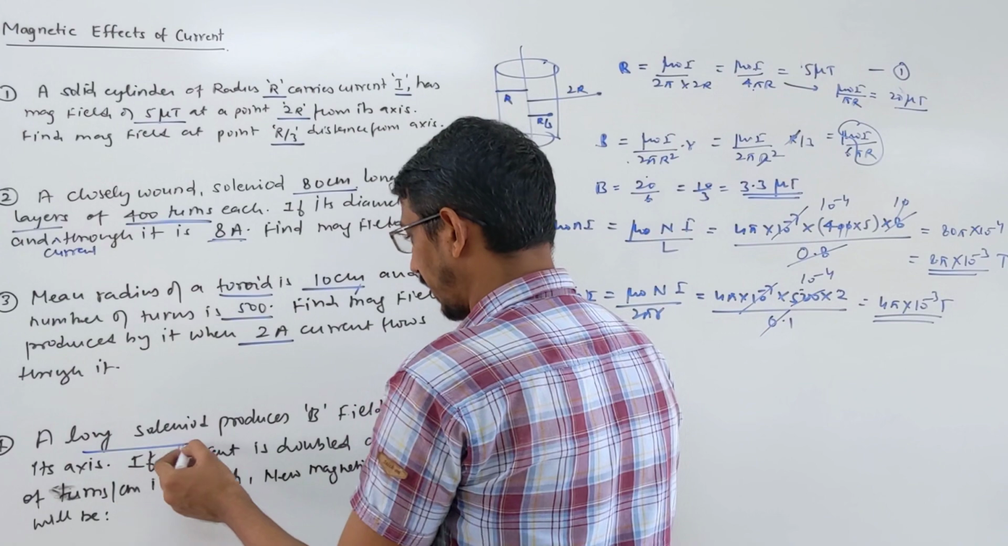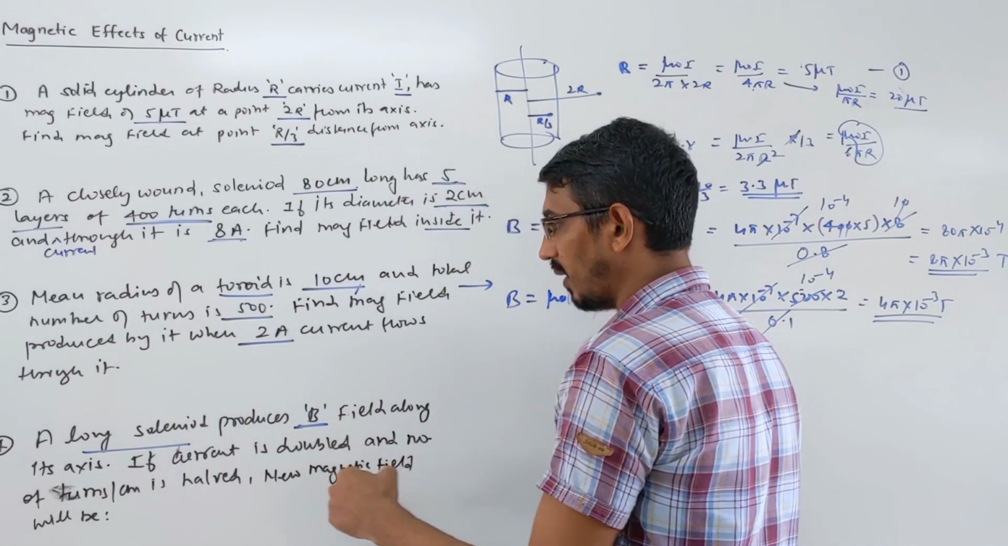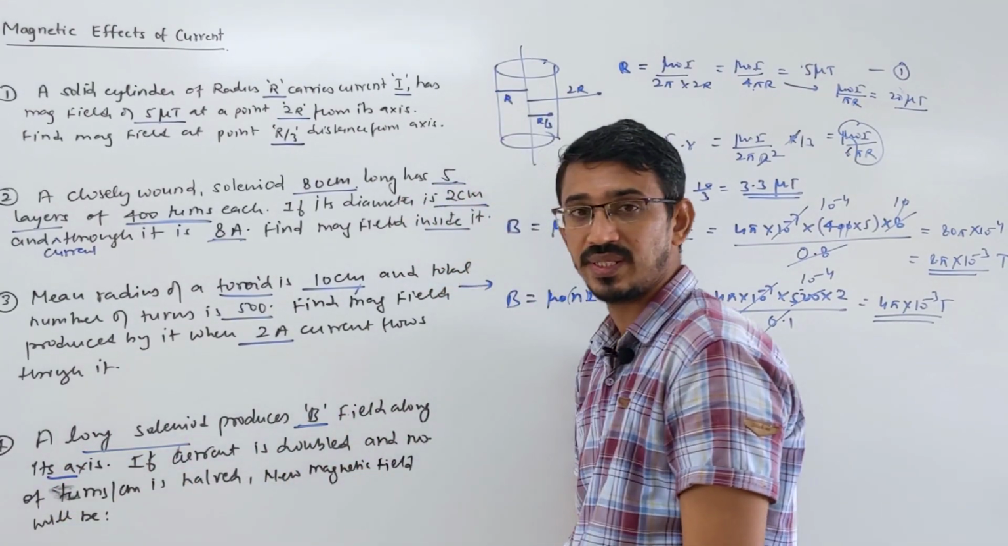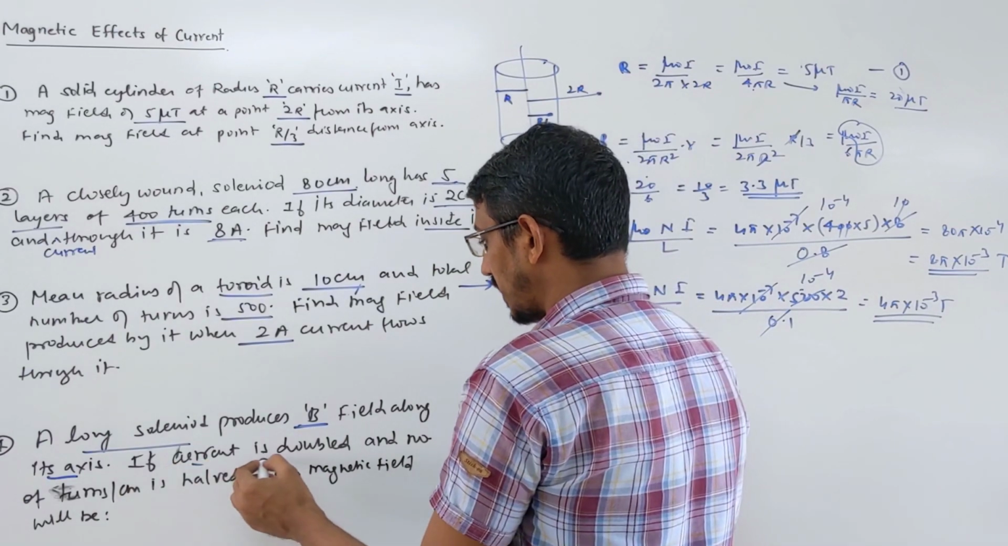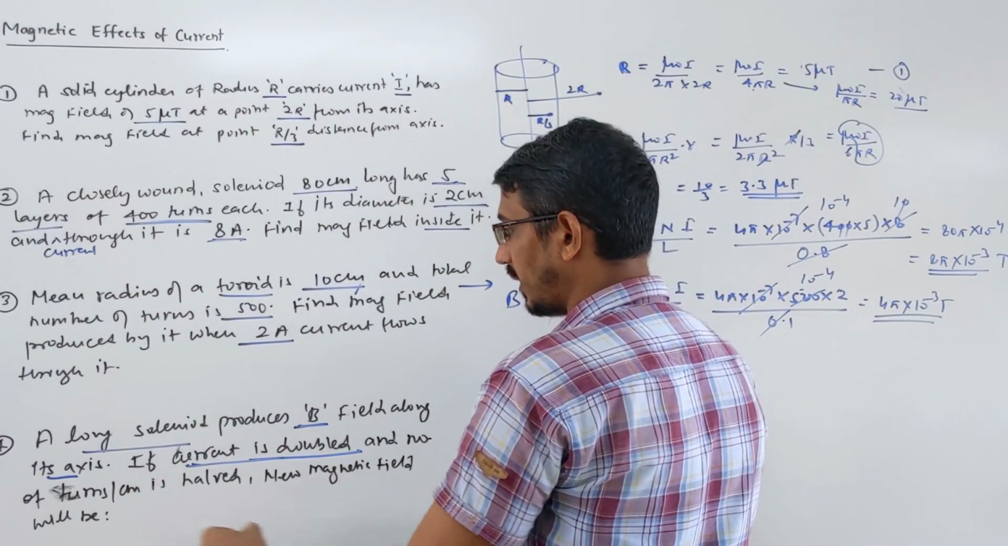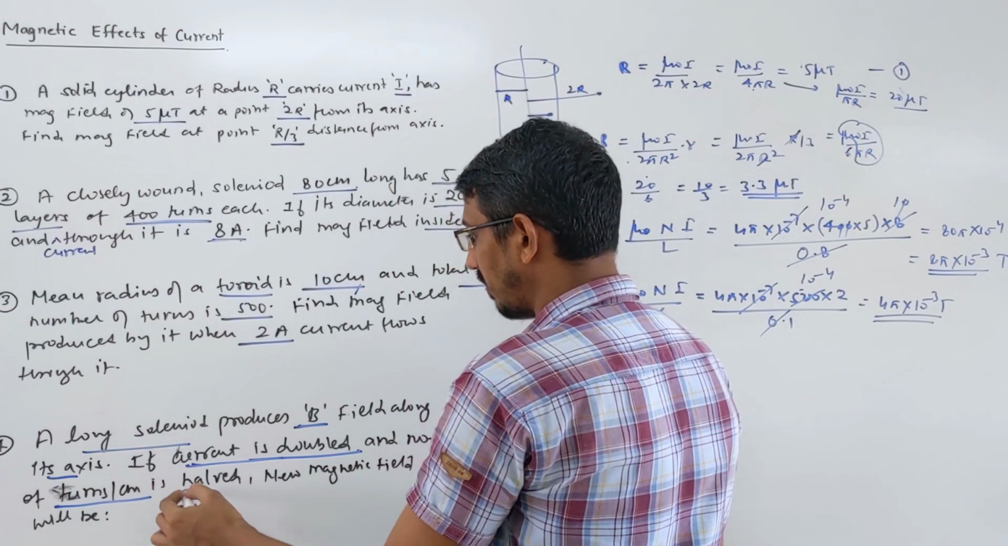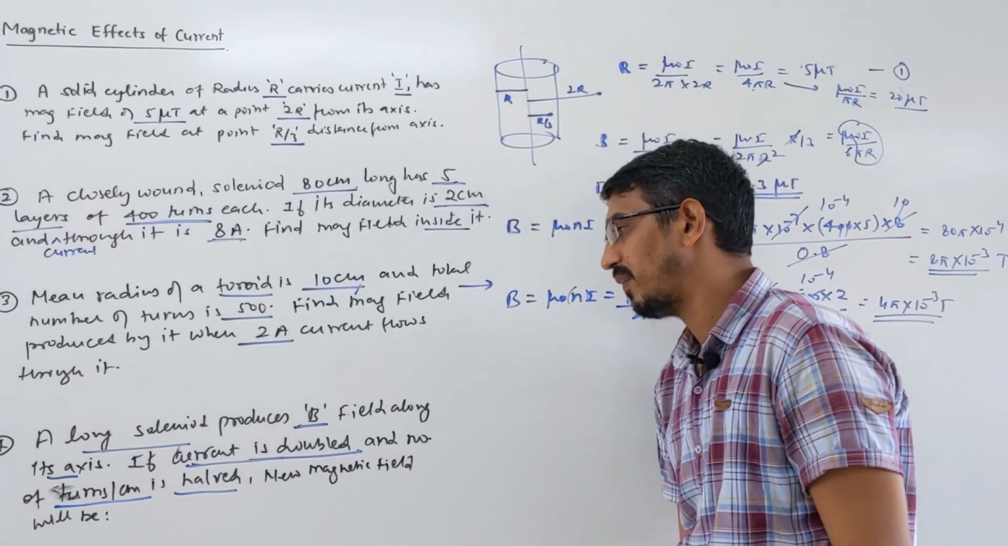A long solenoid produces a magnetic field B along its axis. Initial field is given as B. If the current is doubled, and the number of turns per centimeter is made half, the new magnetic field will be what?